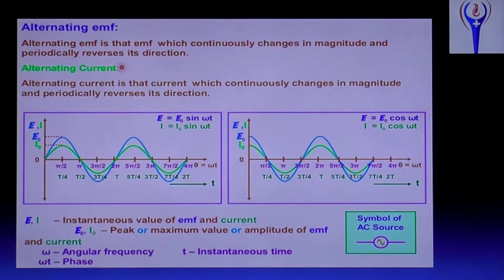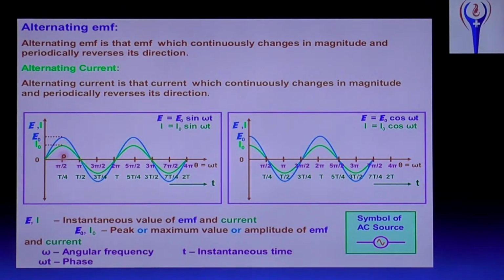Alternating EMF is that EMF which continuously changes in magnitude and periodically reverses its direction. And alternating current is that current which continuously changes in magnitude and periodically reverses its direction. So here this is alternating EMF with respect to current, and here I naught and E naught are mentioned.